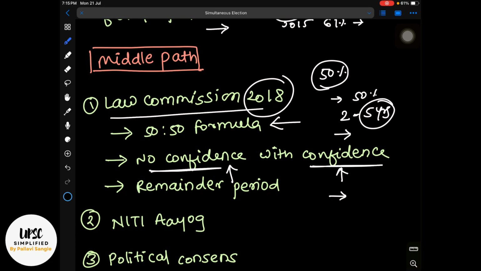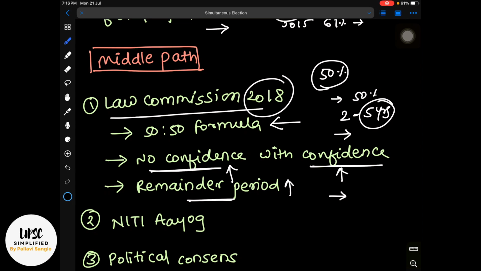Then there is one more suggestion, which I think the committee has actually applied: in unavoidable circumstances when Lok Sabha or State Assembly is dissolved prematurely, the newly constituted house will be there for the remainder period only. So the committee has already taken this into consideration.